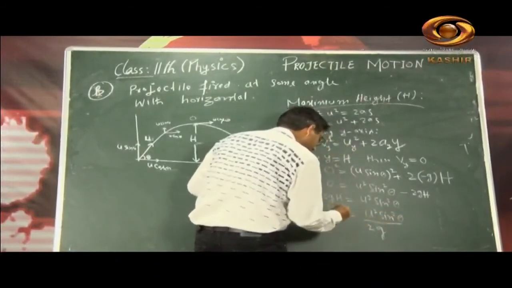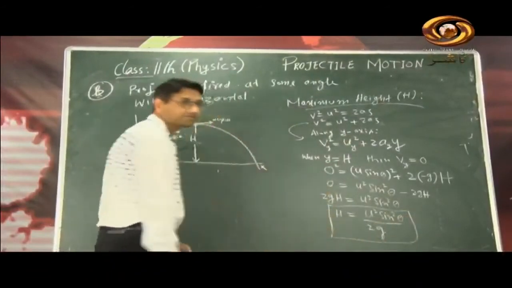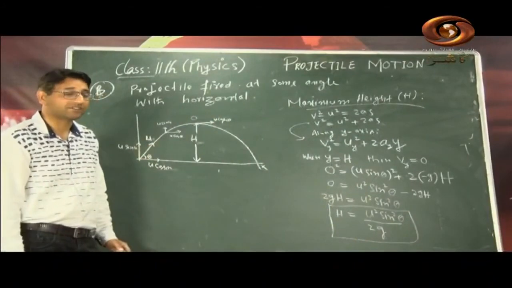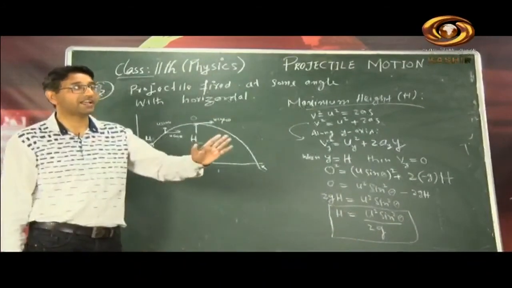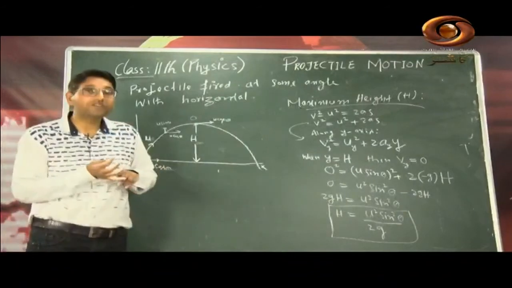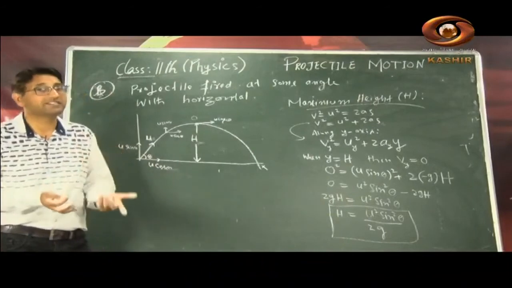This is the equation for maximum height of the projectile which is under discussion. Which projectile? Fired at some angle with the horizontal. For that, this is maximum height. So if we know with what velocity we are launching the projectile, we can calculate the maximum height in advance.